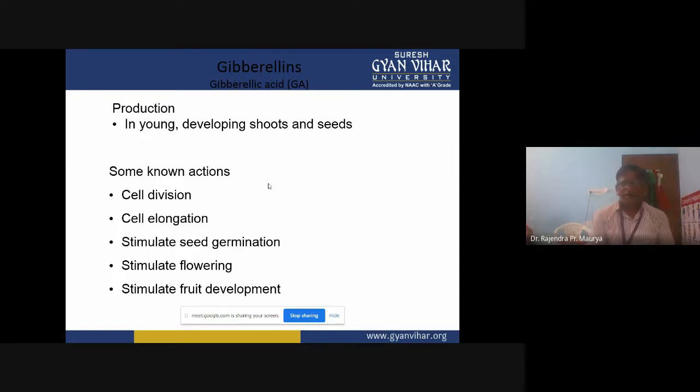The second one is to stimulate seed germination. Some plants have the problem of seed germination. So for increasing seed germination, we have to treat with gibberellic acid. That will increase the germination percentage. It also stimulates flowering.